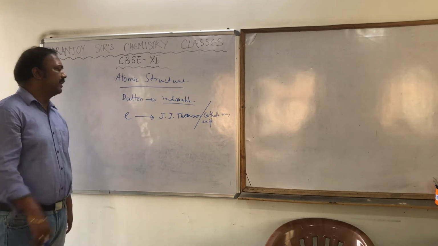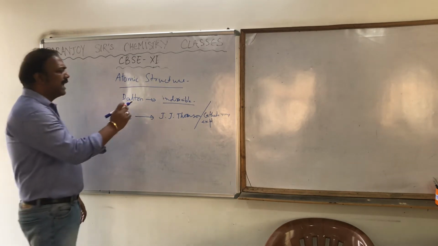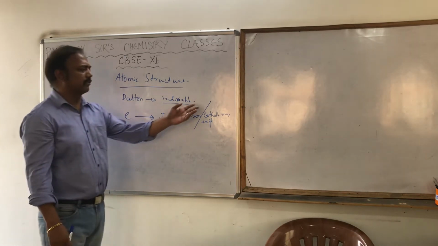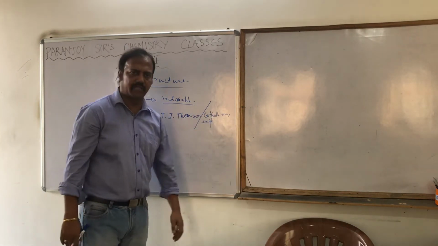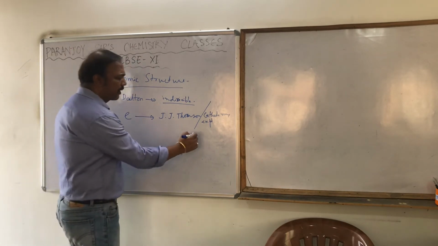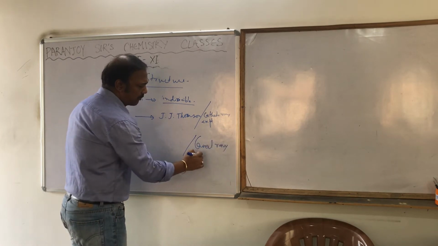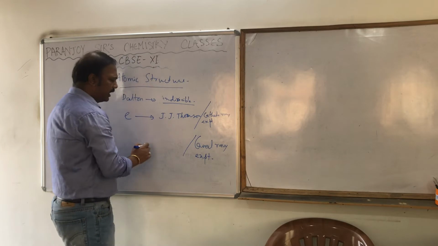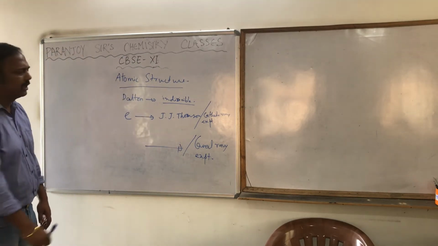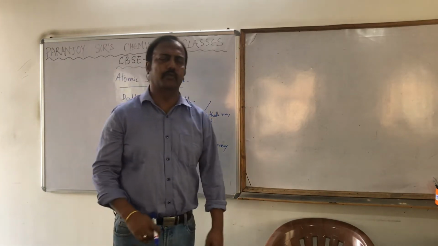Then the students of Thomson just modified this cathode ray chamber. We call that particular instrument the cathode ray chamber. They modified it a little bit and performed another experiment which is called the canal ray experiment. By that experiment, they could discover another subatomic particle, which is proton.